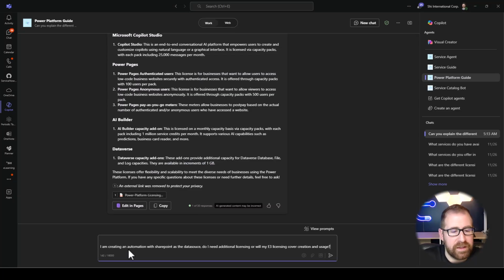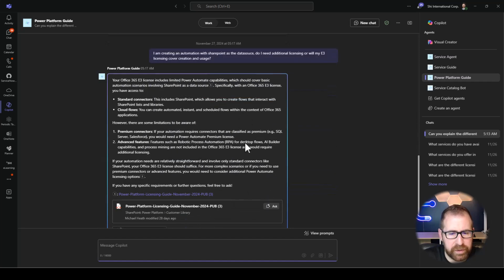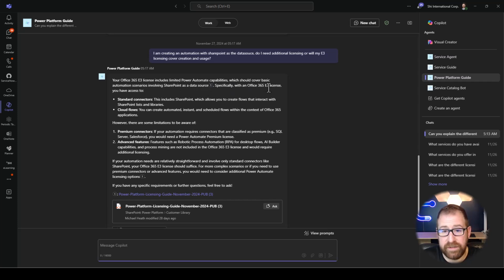Let's wrap things up with giving it the licensing that I need in a particular scenario. So I am creating an automation with SharePoint as the data source. Do I need additional licensing, or will my E3 cover this? I would suspect it should come back and tell me I'm fine. E3 will cover anything that's a standard connector. But let's take a look. Limited Power Automate capabilities, which should cover basic automation scenarios involving SharePoint as a data source, specifically 365 E3. So great. Outlines it there, talks about the premium connectors and advanced features. That's pretty good. I'm pretty happy with that.